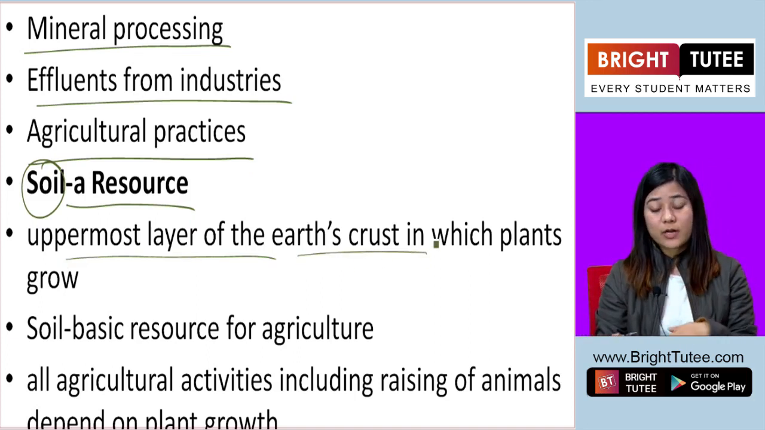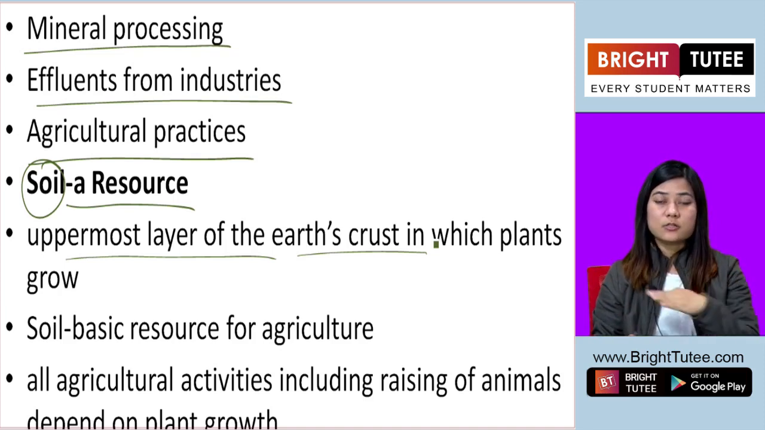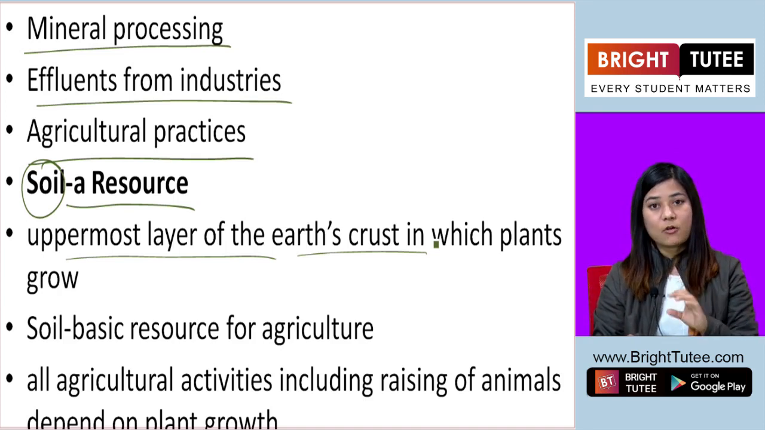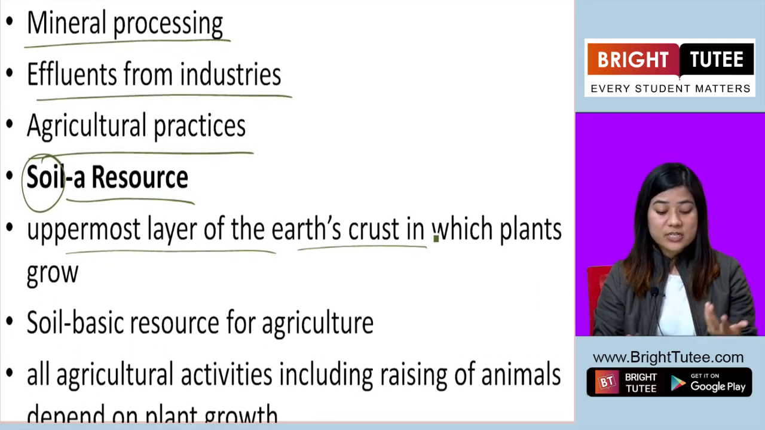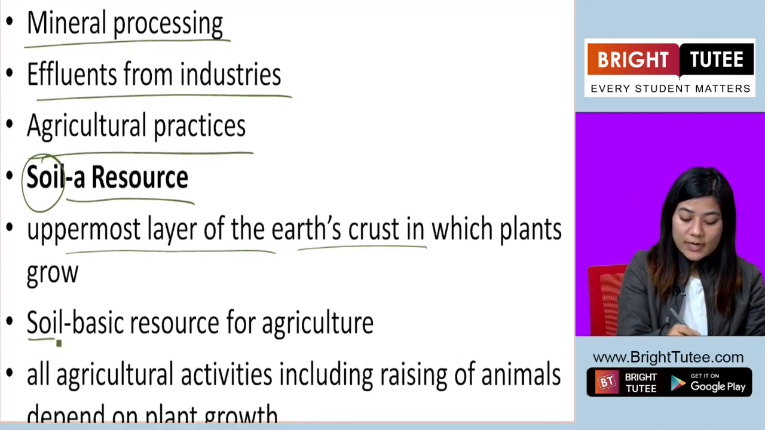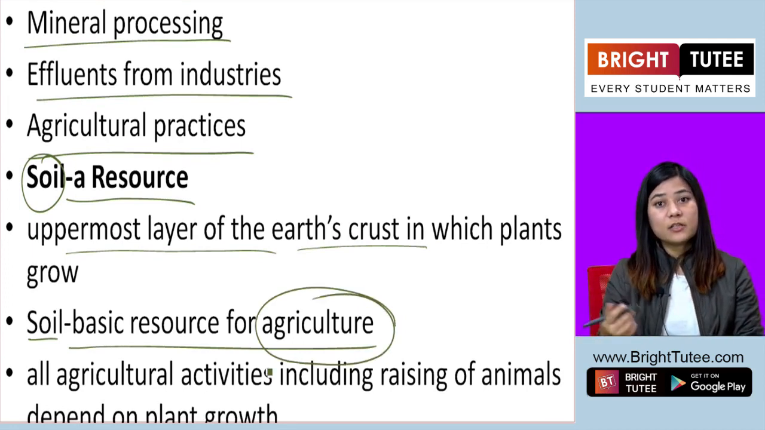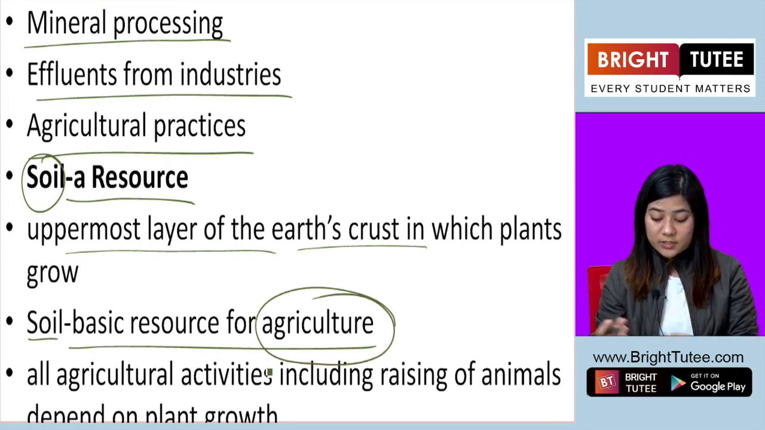That is called soil. We know the earth's crust, or the surface of the earth. Now on that surface, the uppermost layer is called soil. In that layer, plants grow, trees grow. Soil is a basic resource for agriculture. For agriculture, soil is very important.